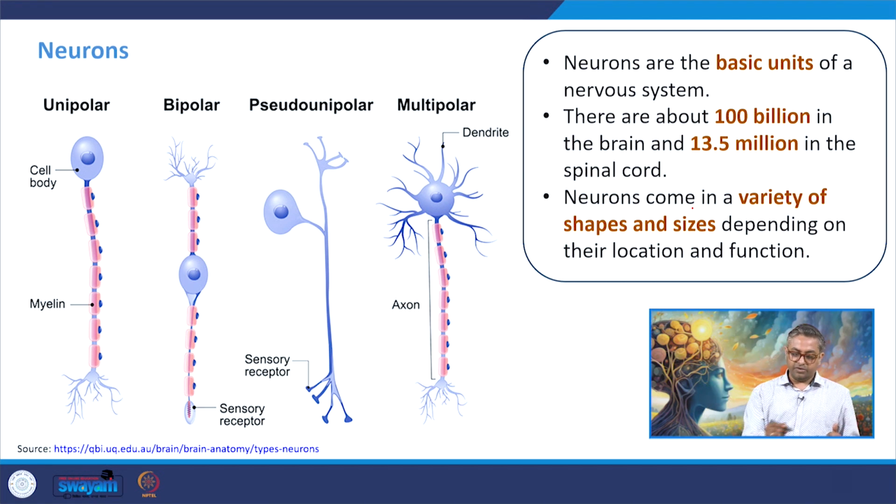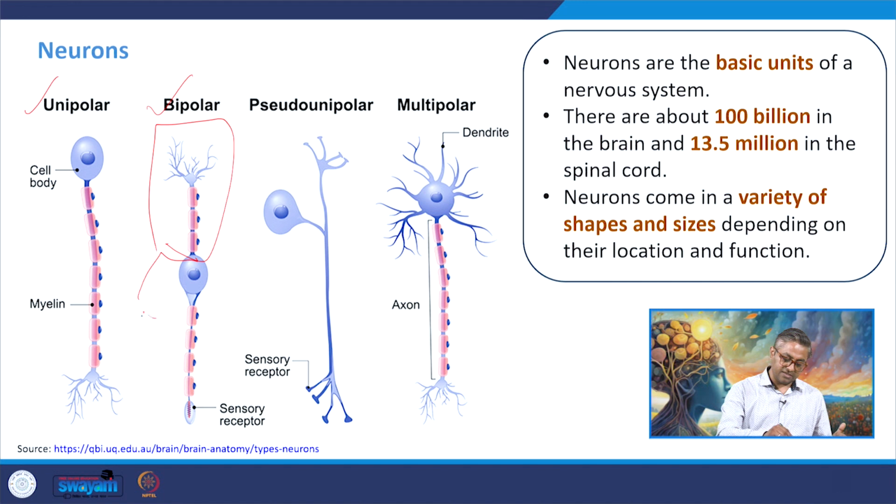On your screen you are seeing neurons which have one pole, so they are unipolar. Then there are neurons with more than one pole; as you can see, this end is there and this end is there, so two poles are there, and it is known as bipolar. Then there is the pseudo-unipolar, where it is not defined where the pole will be, so you can see this section and this section.